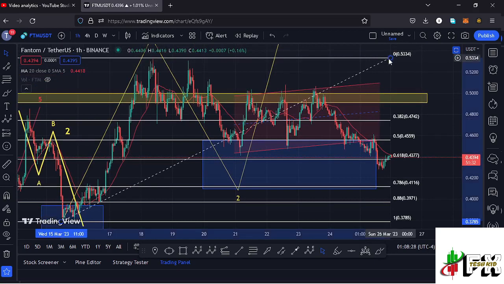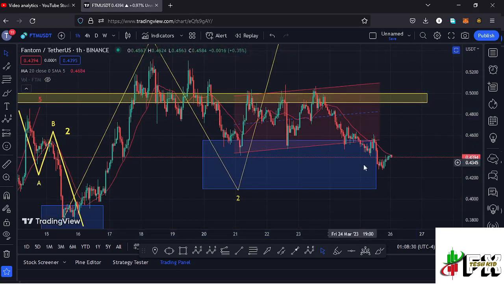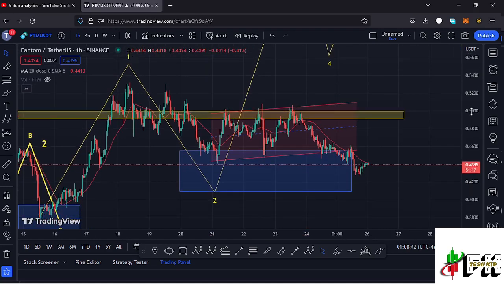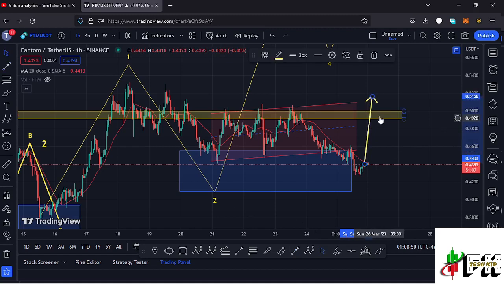And at the time of this recording, you can see we have managed to get into that minimum retracement area, and that means there are high chances that we might have bottomed out in the formation of that wave 2, and very soon we are going to start gearing up, see a break above the 20-day MAs both on the 1-hour chart and also on the 4-hour chart, so that we can have the support that we need for us to continue gearing up to our next key area of resistance at around the $0.5 mark.